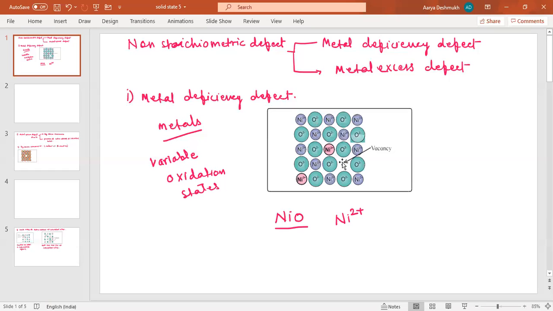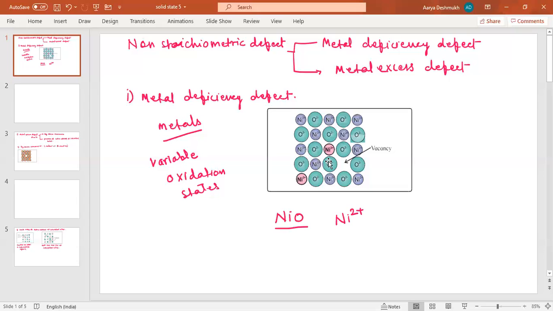But what happens is that in one of the places, this nickel with +2 oxidation state is missing from its place, isn't it? You can see here. And due to this missing nickel +2, there is a formation of a vacancy here. Now we want the electrical neutrality of the crystal to be maintained. So when this nickel 2+ is lost, the extra negative charge created by the loss of the cation is balanced by the presence of a cation of the same metal with a higher oxidation state.